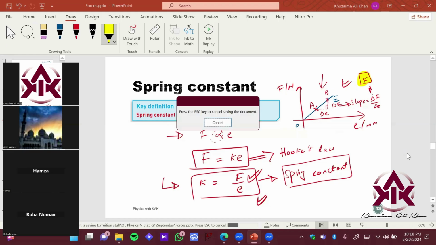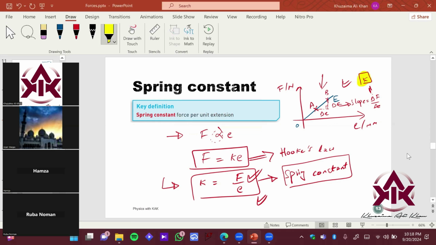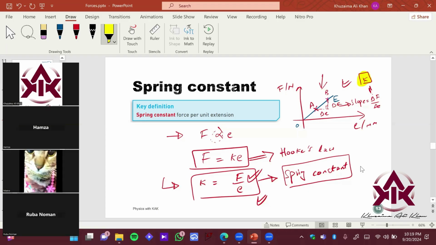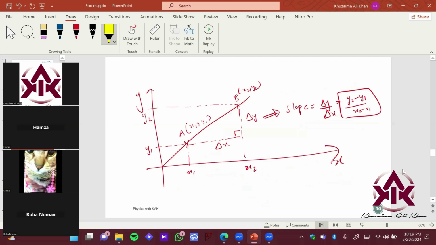How do we get K experimentally from the graph? If it is clear, give me a thumbs up so that I can move on. You have a question ahead which you want to solve, so make sure it is clear. Could you just explain it again? Should I repeat that? Okay, sure. So is this clear? Yeah, okay.